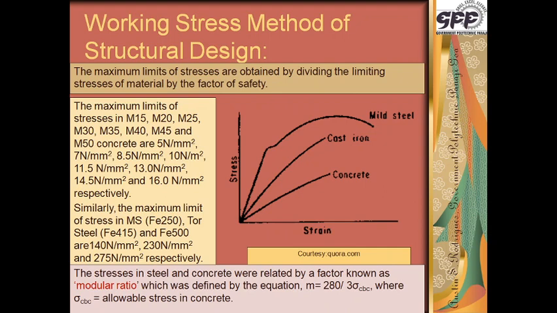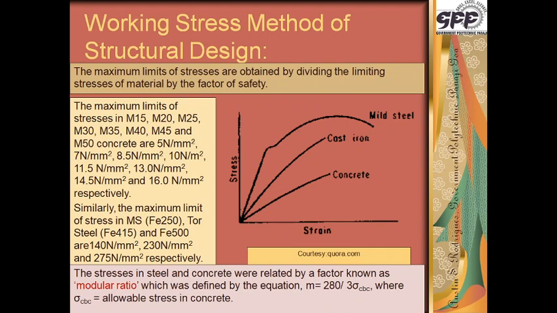The stresses in steel and concrete are related by a factor known as modular ratio. Now this modular ratio is a term known to us from last year, because we have heard the term modular ratio when we studied simple stresses and strains in the materials and structures subject.